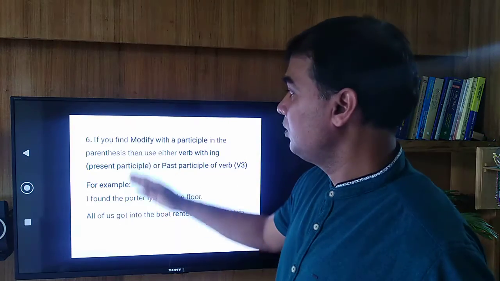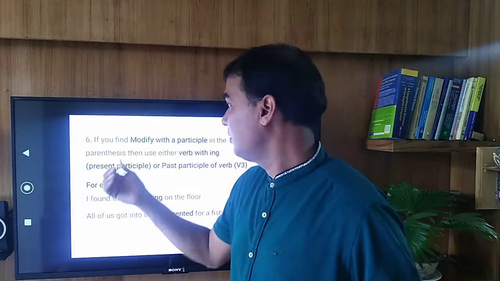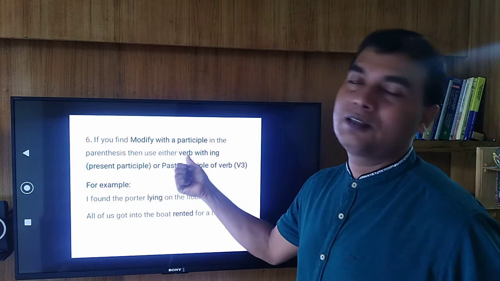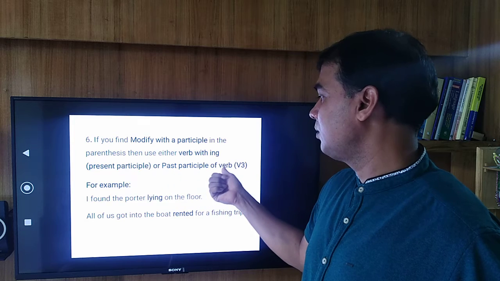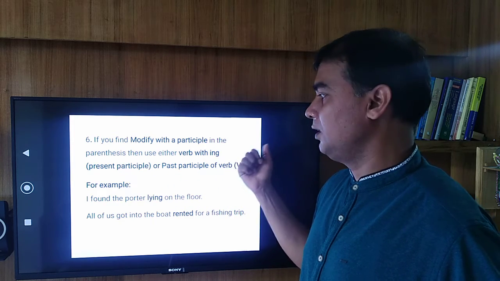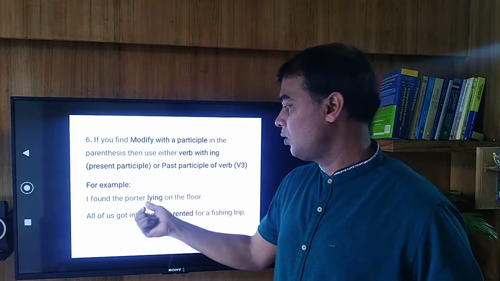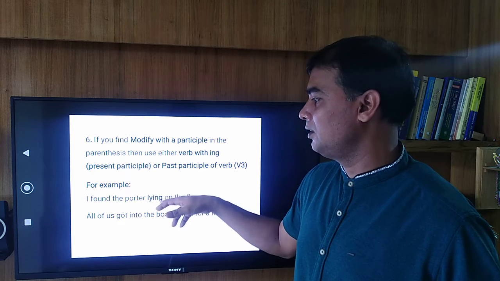Now technique number 6. If you find modify with the participle in the parenthesis, then use either verb with ing or the past participle of the verb, that means verb 3. In the example, I found the powder lying on the floor. Here, lying is the participle, verb with ing.